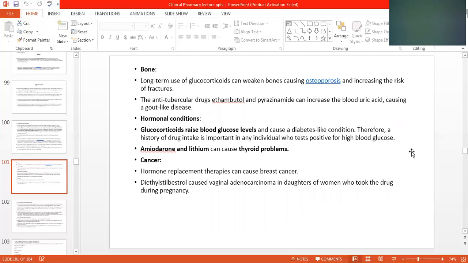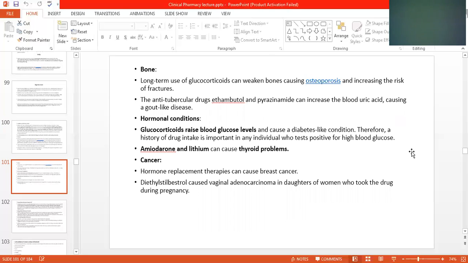The anti-tubercular drugs ethambutol and pyrazinamide can increase the blood uric acid, causing a gout-like disease. Hormonal conditions: glucocorticoids raise the glucose level and cause a diabetic-like condition. Therefore, a history of drug intake is important with any individual who tests positive for high blood glucose.